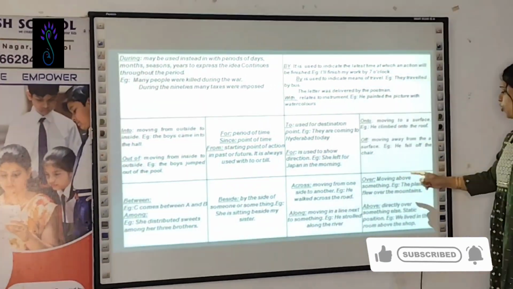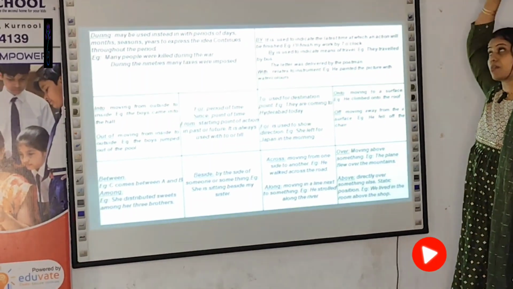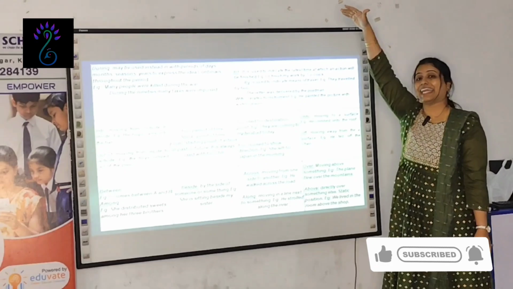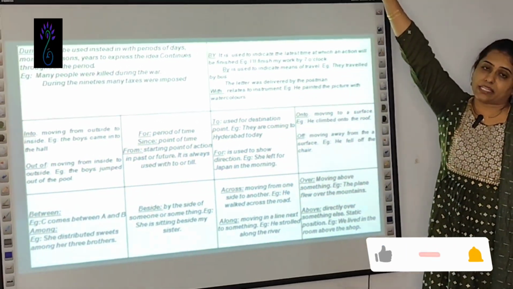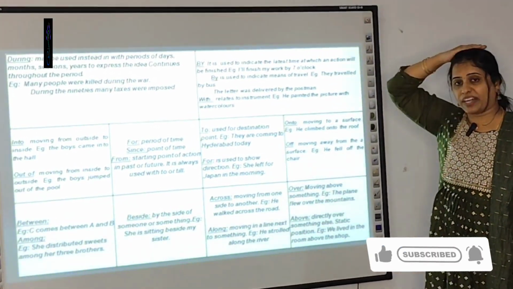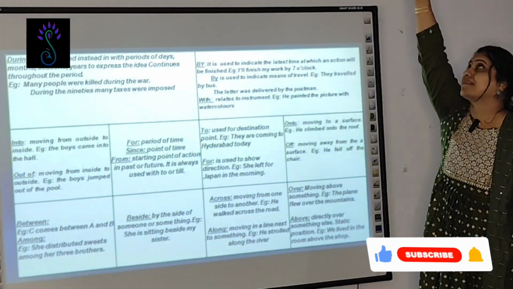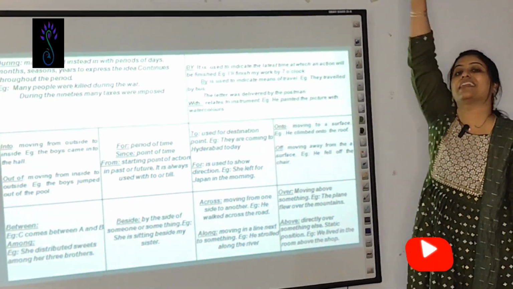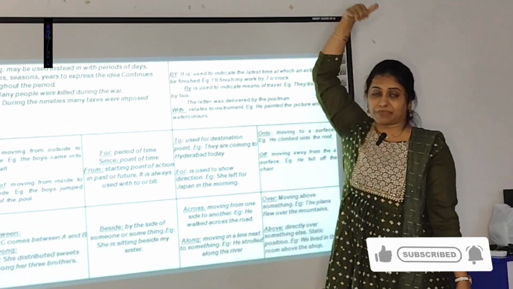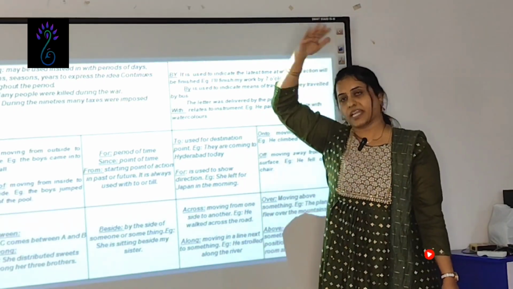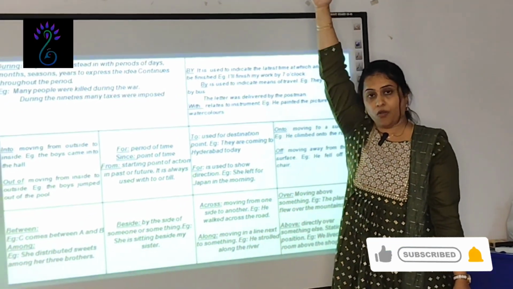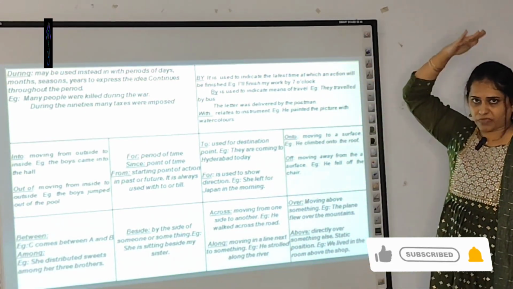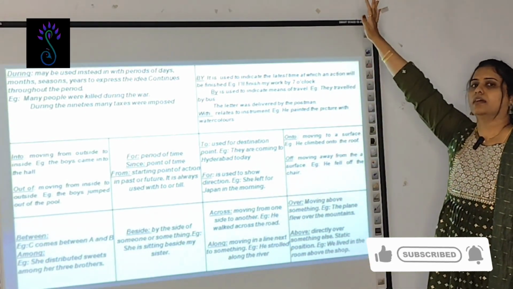Over: moving something, you are moving or going over something. For example, a plane is flying over mountains. Above means just head paina unte, the sun is above me, vertically paine unte, then you use above. Over, when something is moving over, it is not just vertically above, it is above but it is going like that, it is over. Just vertically on your head, then you use above.